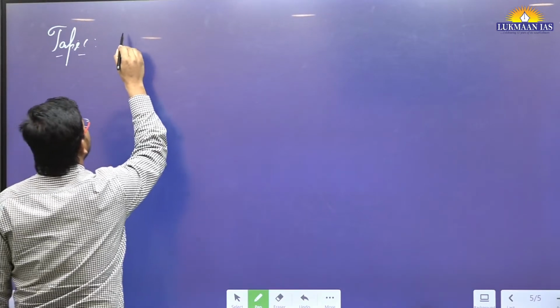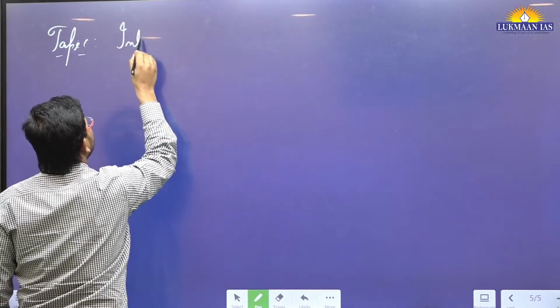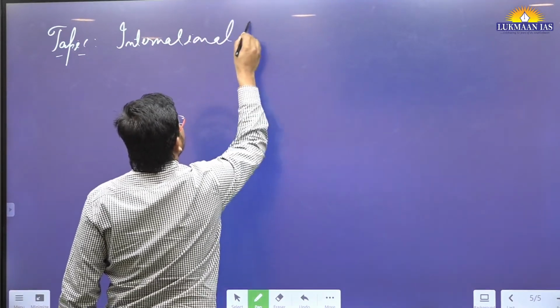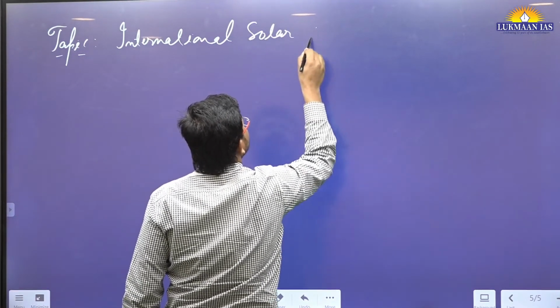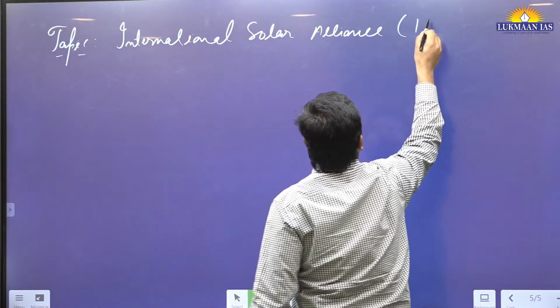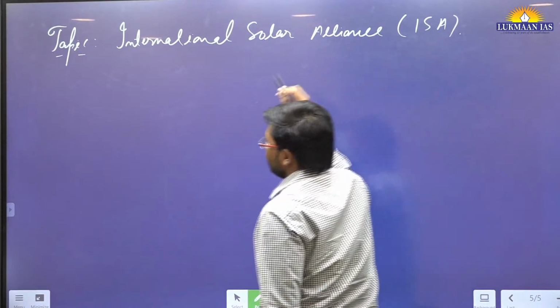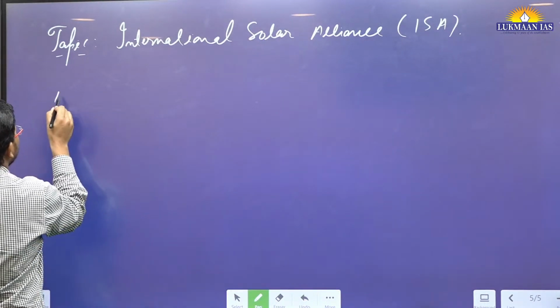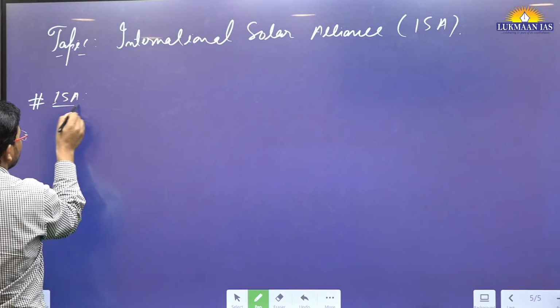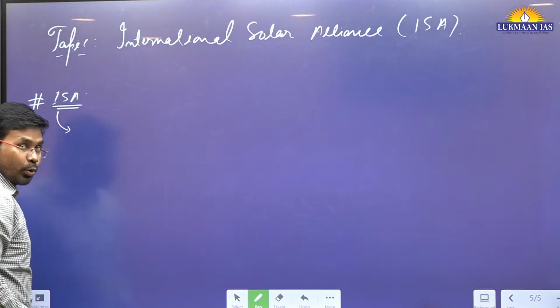Name of the topic, I am just writing International Solar Alliance. In short, it is known as ISA. So when we talk about International Solar Alliance, what is this? This International Solar Alliance is an international grouping.